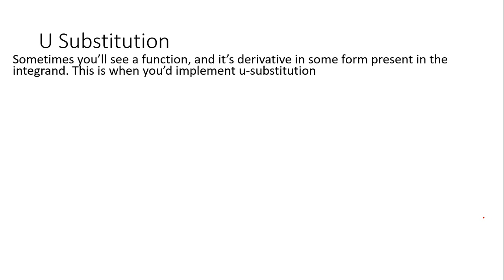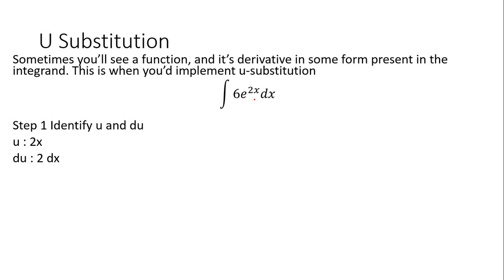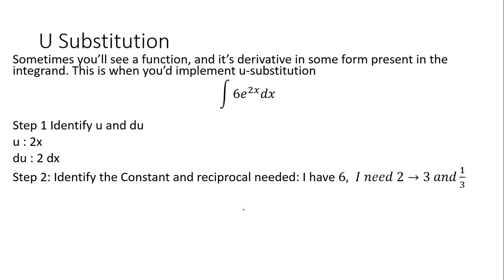Okay, last one. Okay, so for example, if I had something like this, identify the u and the du. So since this is an integral, we have the u in our exponent. So the u is going to be the 2x. Its derivative is 2 dx. So you identify the constant and the reciprocal needed. You have 6 in here. So 6 is your constant that you could move if you wanted.